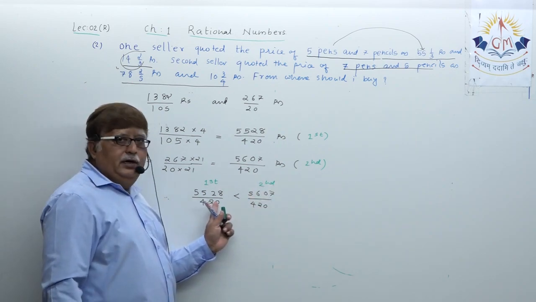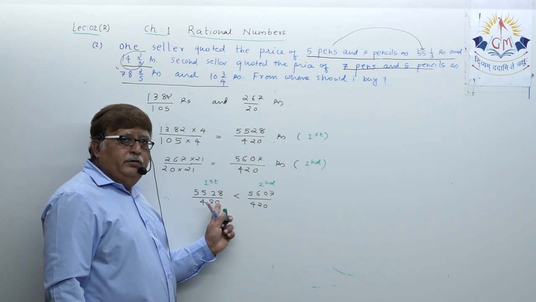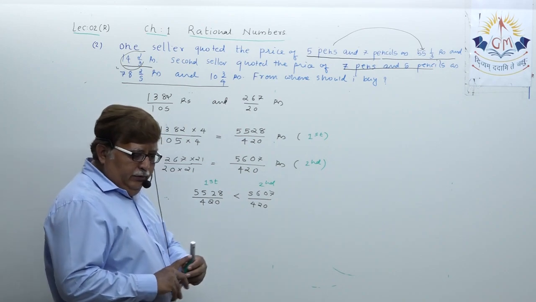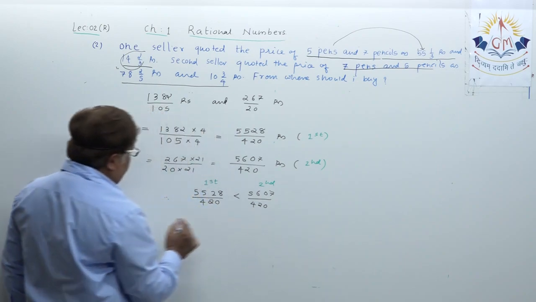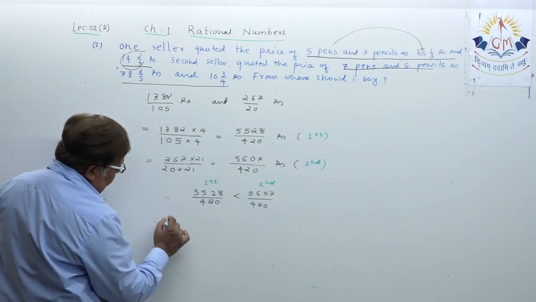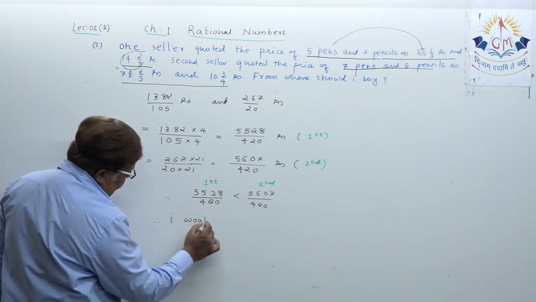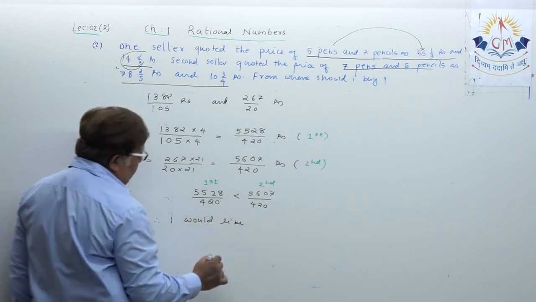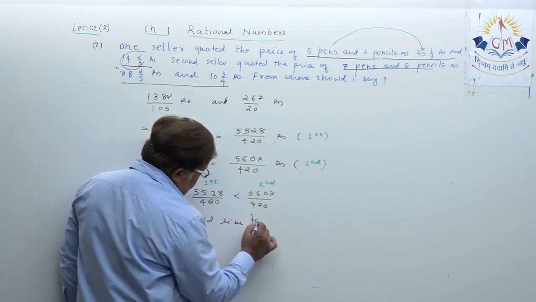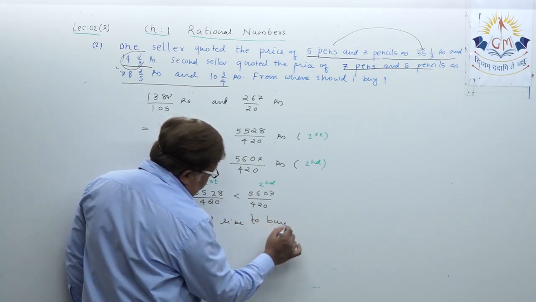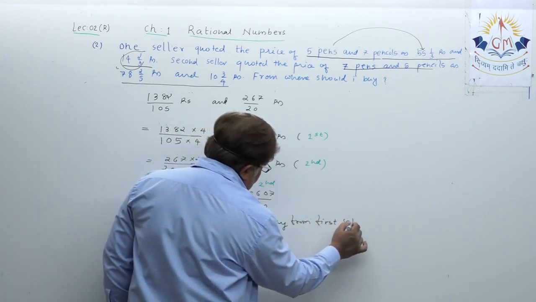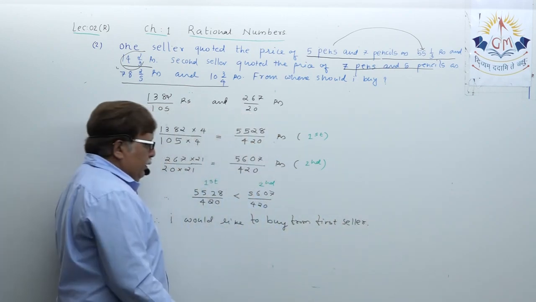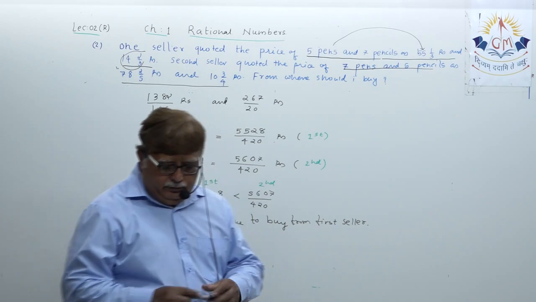So obviously you will like to purchase pens and pencils from the bookseller who quoted the lesser price. So your final answer will look this way, dear student: therefore, I would like to buy from the first seller. This will be your final answer.